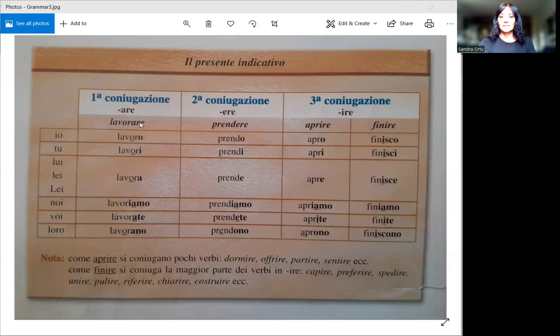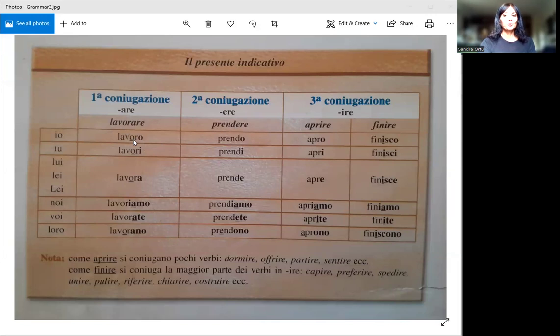These are called the infinitive, which is, let's describe it as the original form of the verb, which we can change accordingly. So, can you see this lavorare? We are talking about the group in -are. Prendere, we are talking about the group in -ere. Aprire, we are talking about the group in -ire.